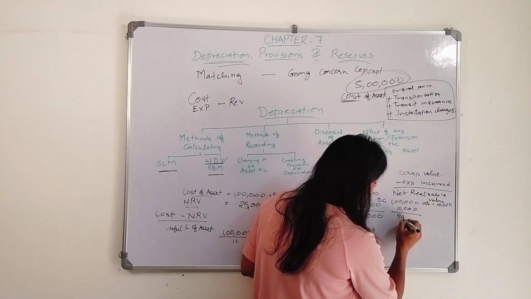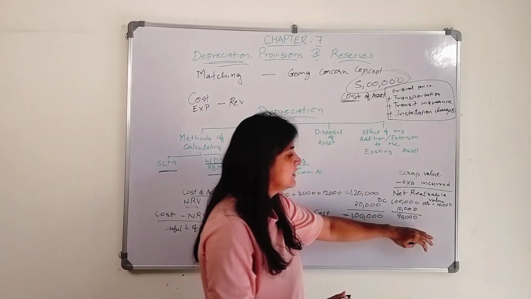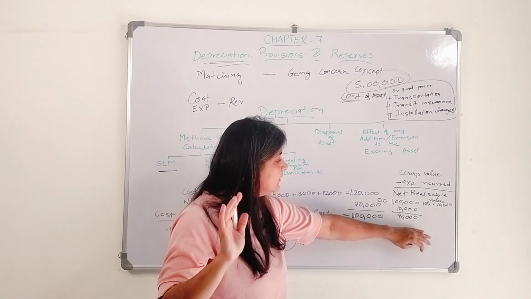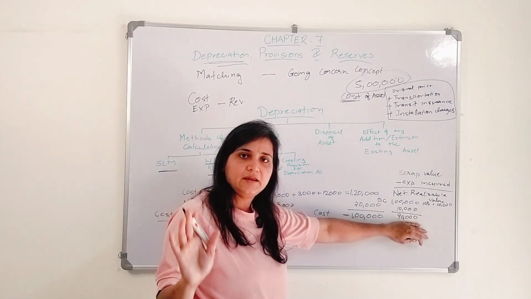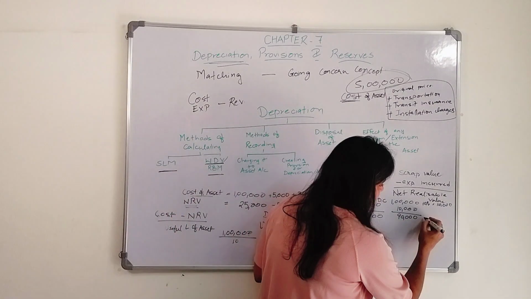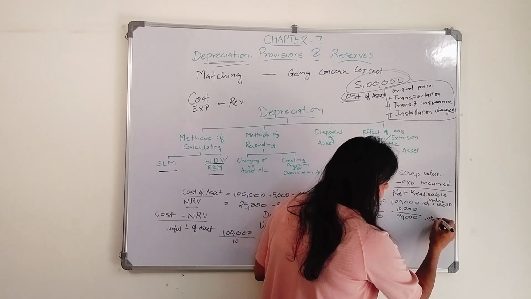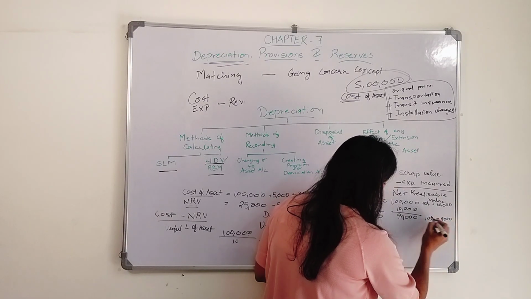What I get? 1 lakh minus 10,000, that is 90,000, right? On 90,000 again 10% will be charged. What I'll get? 9,000.